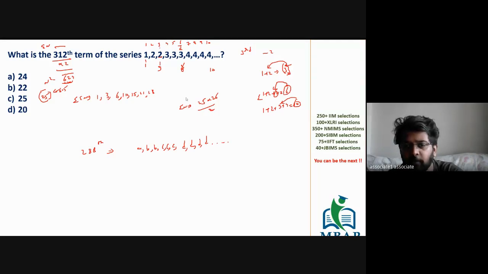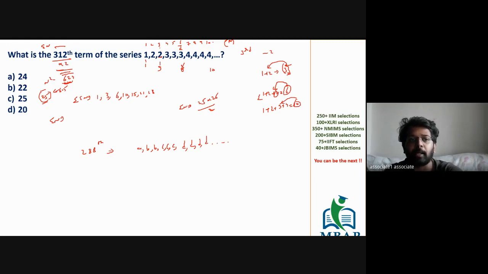Can you help me out with the further logic? This is something which you have seen or solved before. First step, double the value. Next step, find the nearest perfect square. Find the value of n. On n, you find sigma n. On sigma n, the only thing that will happen now is that sigma n will become the term value.